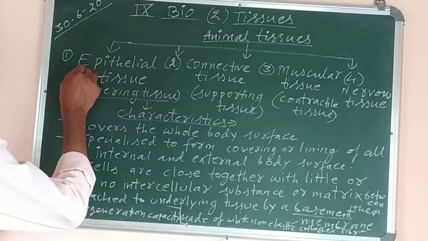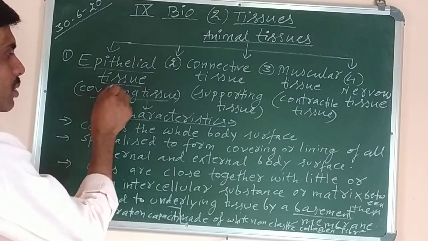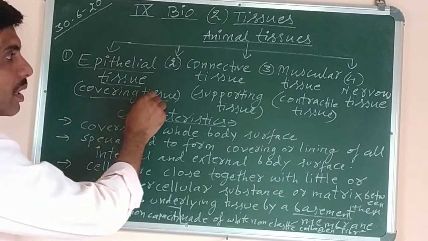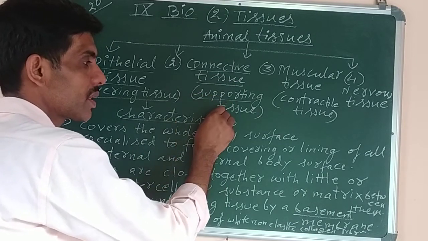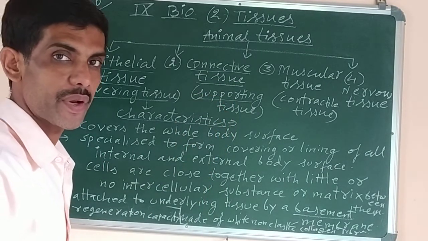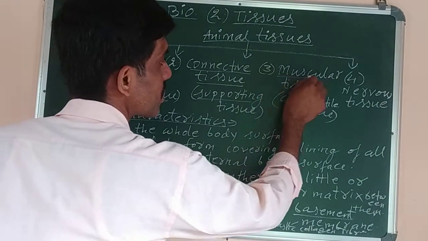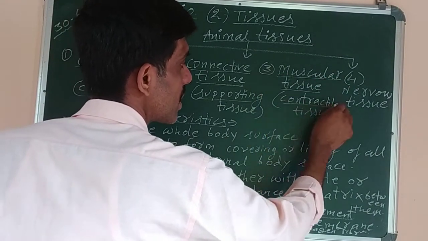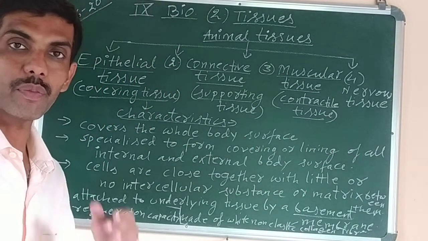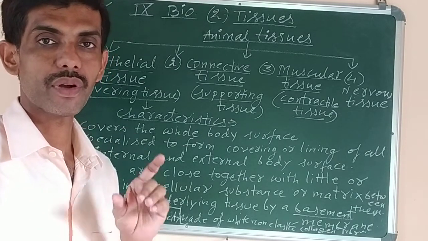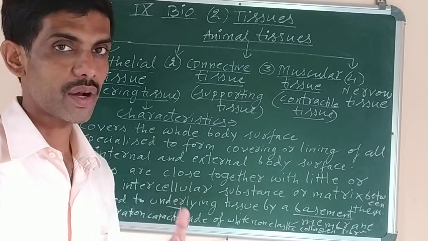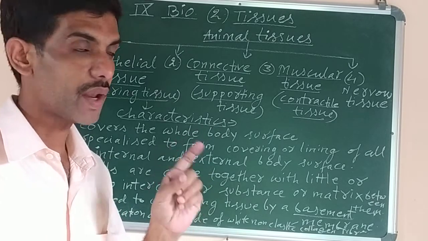What are they? Number 1, epithelial tissue, also known as covering tissue. Second one is connective tissue. It is also known as supporting tissue. Why? Because it supports different parts of the body. Third one is muscular tissue, also known as contractile tissue. Why is it called contractile? Because muscle cells have the unique characteristic of contraction. That is, they are contractile. They can contract and relax.